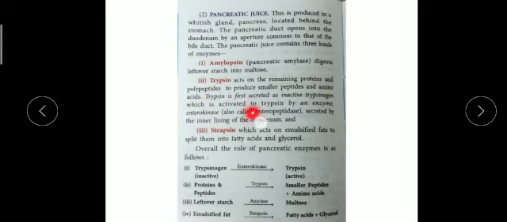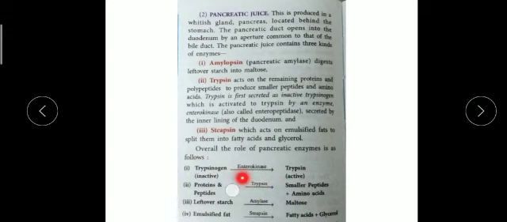Trypsin is first secreted as an inactive enzyme, which is activated by enterokinase, as you can see. This trypsin converts protein and peptides, which are complex proteins, into smaller peptides and amino acids. This reaction I told you. These enzymes are very important.